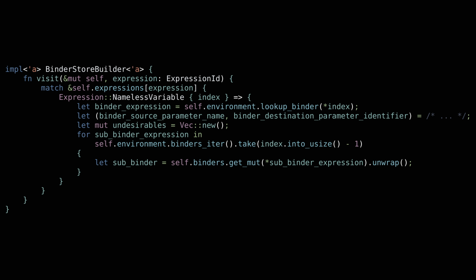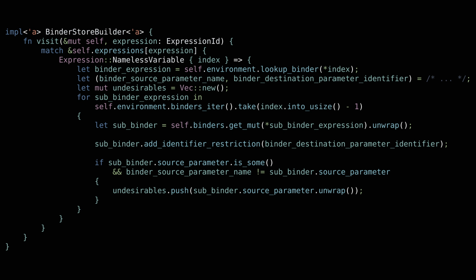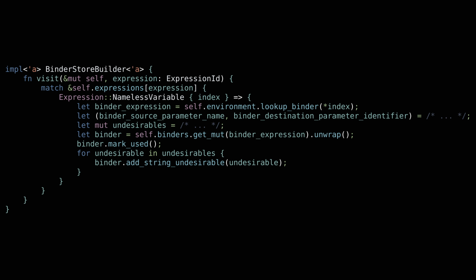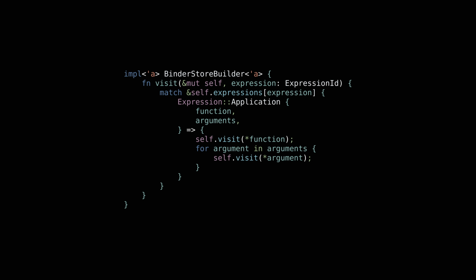For those sub-binders, we add the nameless variable to the set of restrictions. We simultaneously collect the set of parameters for the sub-binders we encounter along the way. Those collected identifiers are added to the set of parameter names to avoid. In the case where the expression is an application, we just recursively visit the function subexpression and its argument subexpressions.